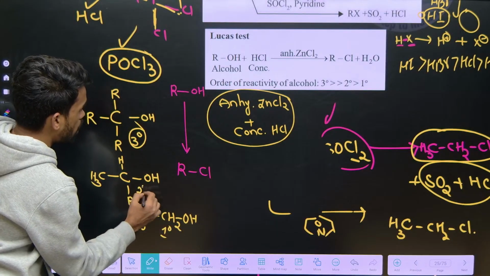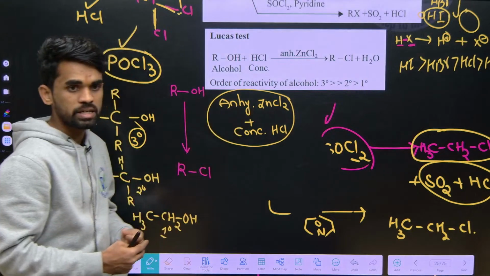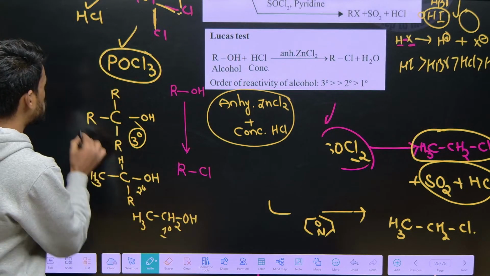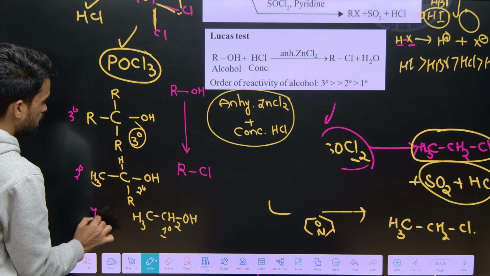Now out of these 3 alcohols, which will react faster with this Lucas reagent, they will ask. Tertiary is the most reactive, then secondary, and the least is primary.